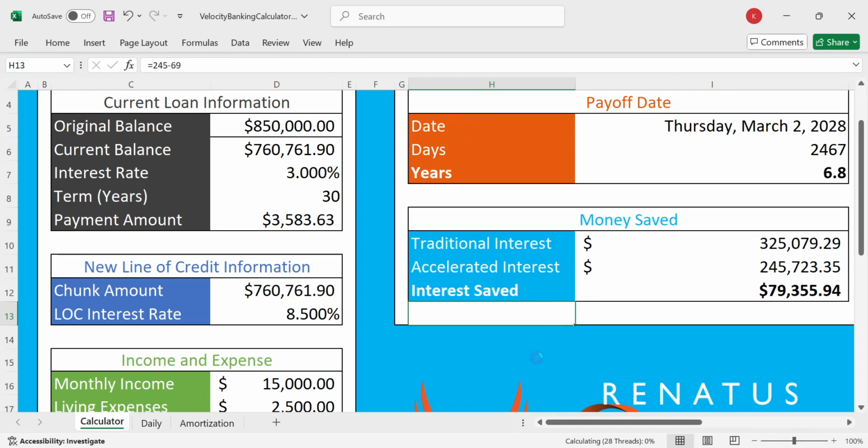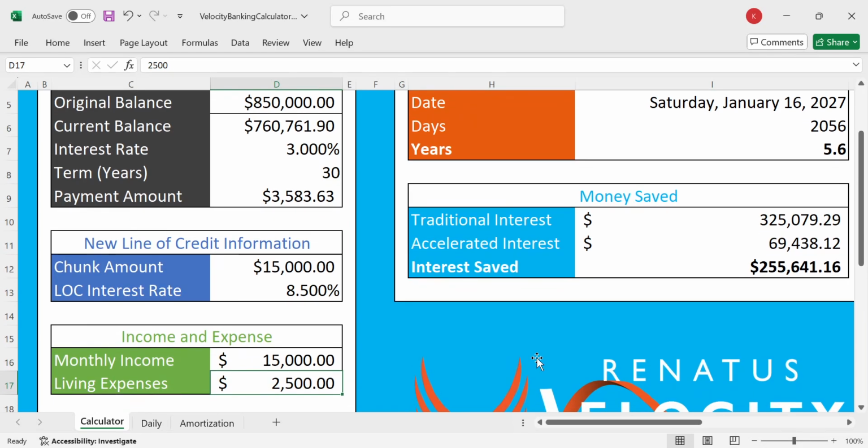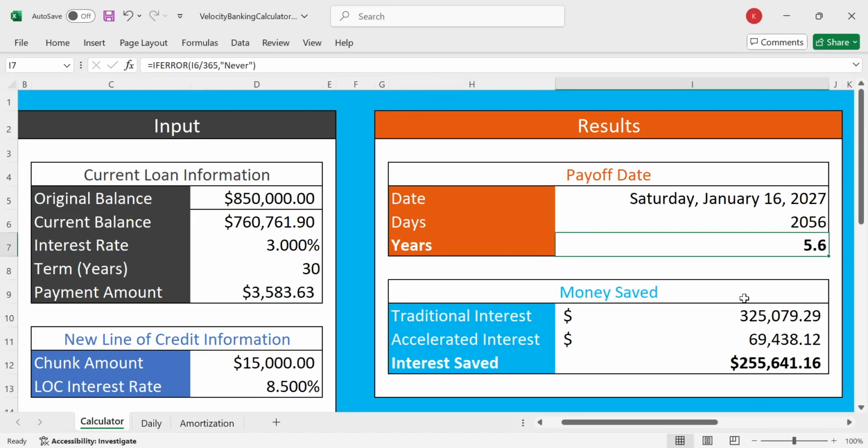So let me go back here. As I said, this is just the amount that we chunk into the line of credit, and then you just pay it in over and over again. And now we paid it off in 5.6 years and 69K of interest. So 5.6. Take a look at that.